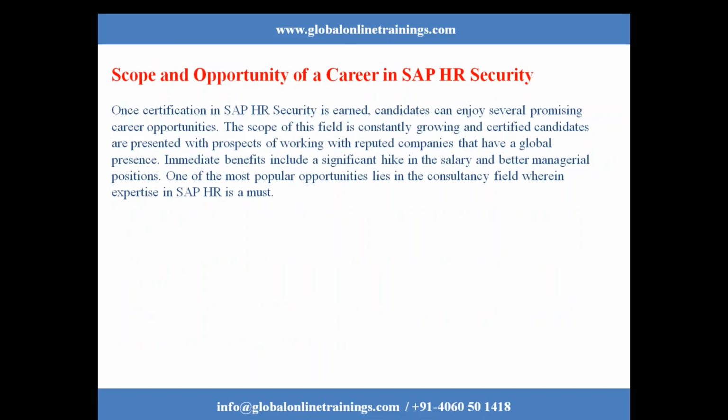Coming to the next slide, there is the scope and opportunity of a career in SAP HR security. The scope of this field is continuously growing, and certified candidates have the opportunity of working with reputed companies that have a global presence. With certification in SAP HR security, candidates can enjoy several promising career opportunities. Immediate benefits include a significant hike in salary and a better managerial position. One of the most popular opportunities lies in the consultancy field, wherein experts in HR are a must.